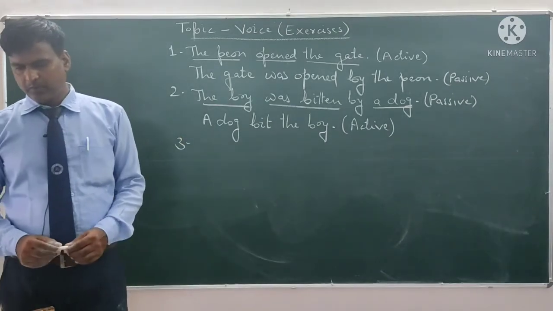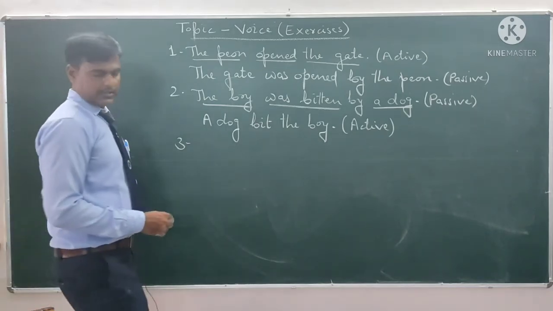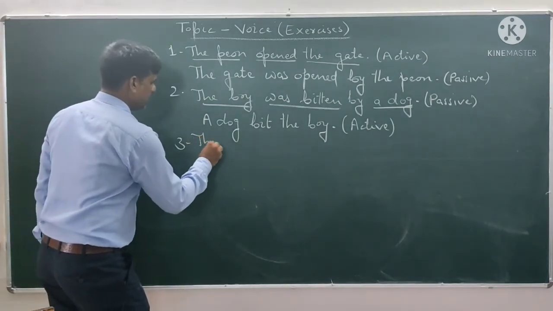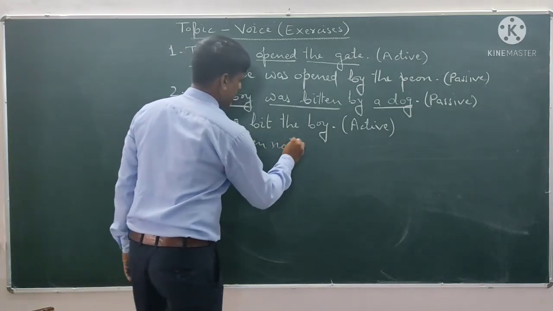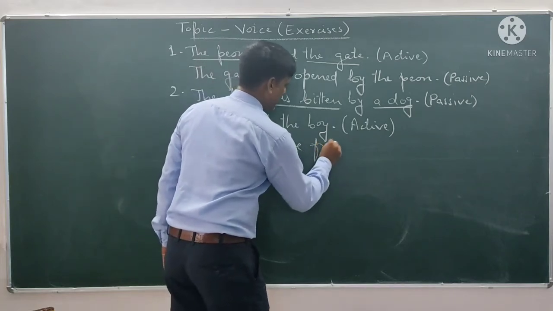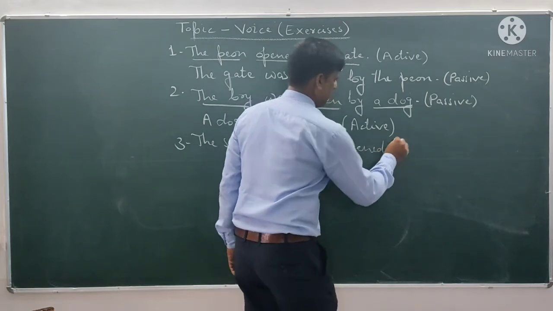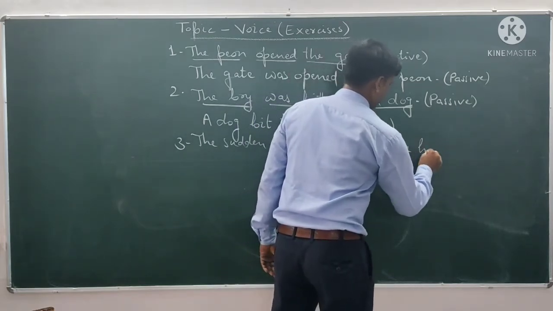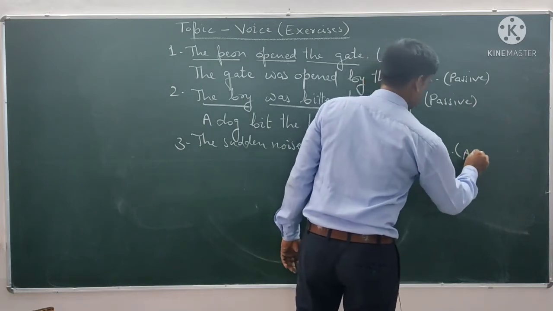Third one is, the sudden noise frightened the horse. This is active voice.